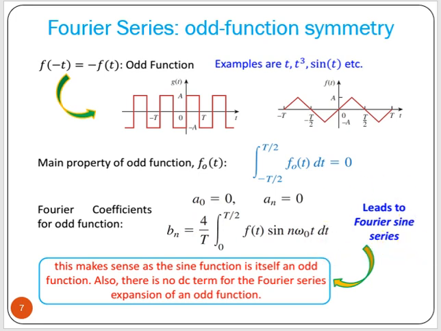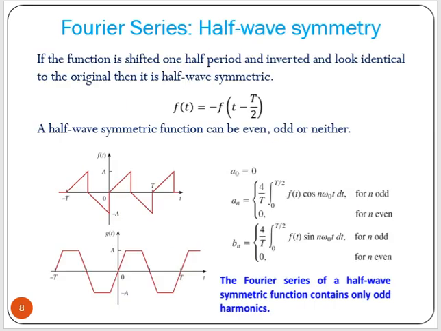Now this makes sense as the sine function is itself an odd function. Also there is no DC term for the Fourier series extension of an odd function. So for an odd function we will have a0 and an equal to 0 by default, and we have to find out only the bn coefficient values. It may be possible that odd harmonics of bn become 0 or even harmonics of bn become 0. That is also possible, but we have to find out the value of bn.